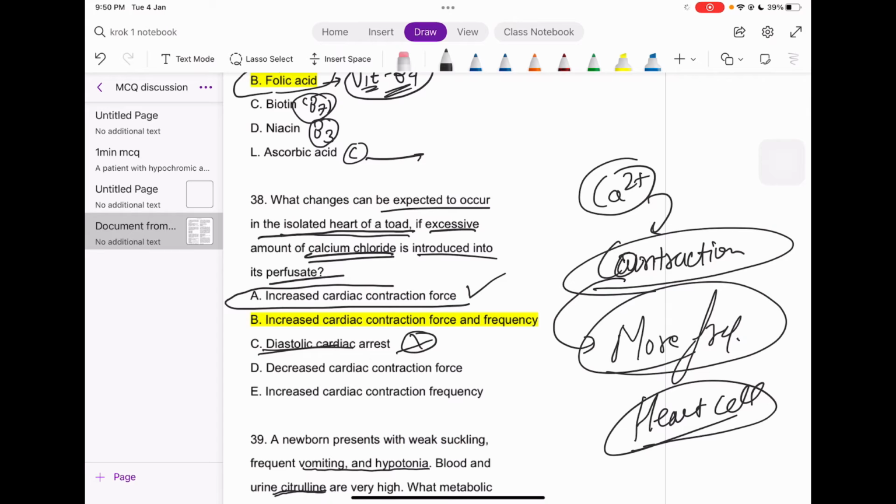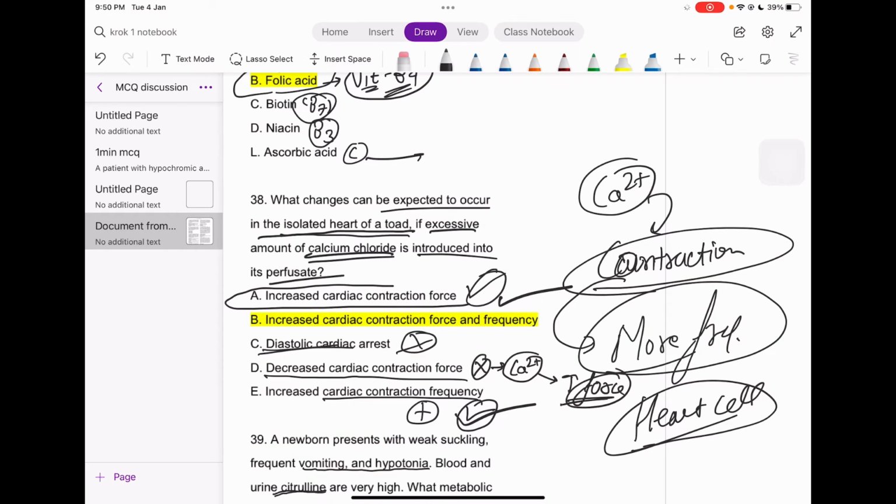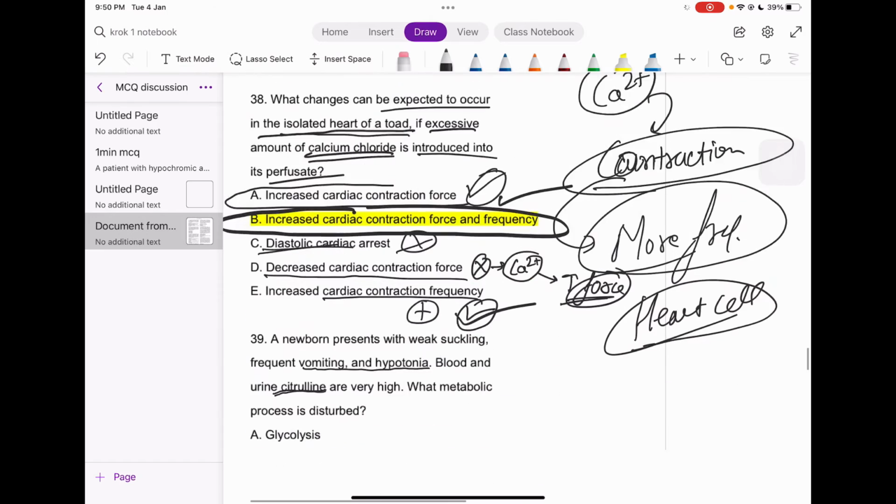Thereafter, the other one is decreased cardiac contraction force. Why should it happen? No, it should never happen if we are giving calcium. Calcium must be increasing the force, right? Increased cardiac contraction frequency. Oh, that's true, it must be doing that. So again guys, now you know the answer, because it's increasing the force as well as the frequency. So what must be the answer? Increased cardiac contraction force and frequency, right?